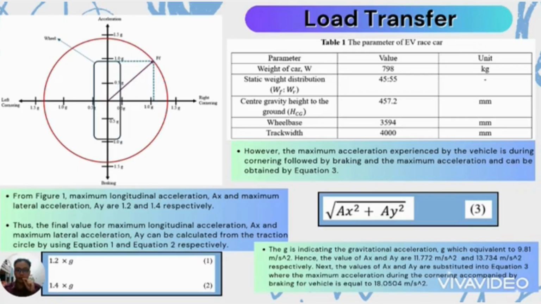And based on equation 1 and equation 2, g indicates the gravitational acceleration, which is equivalent to 9.81 meters per second squared. Hence, the values of Ax and Ay are 11.772 meters per second squared and 13.734 meters per second squared respectively. Next, the values of Ax and Ay are substituted into equation 3, where the maximum acceleration during cornering accompanied by braking is equal to 18.0504 meters per second squared.